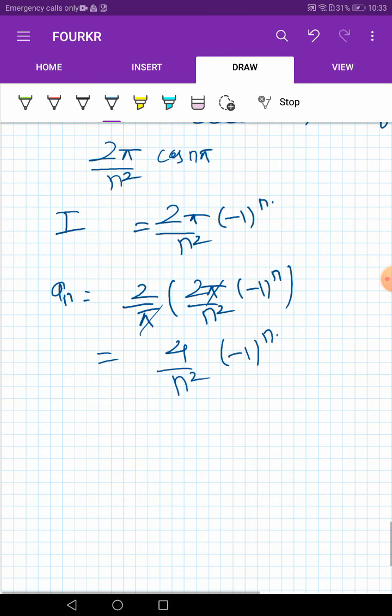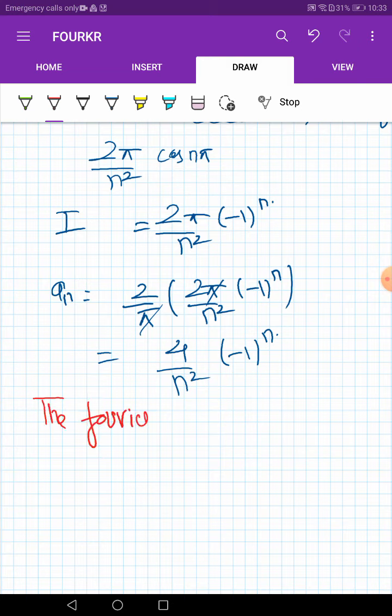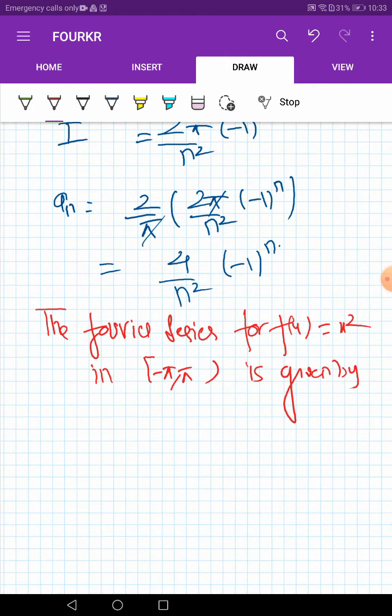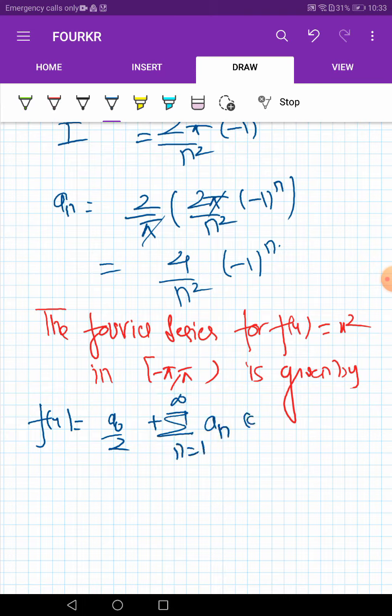Okay, so finally the Fourier series for f of x is equal to x square in minus pi to pi is given by f of x is equal to a naught by 2 plus summation n is equal to 1 to infinity an cos n pi x by l.